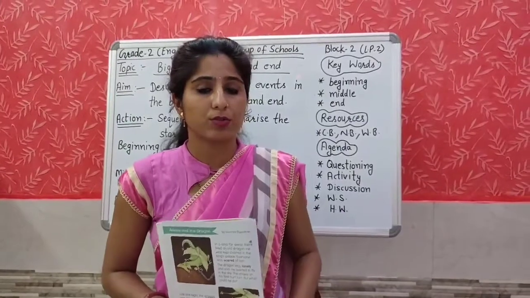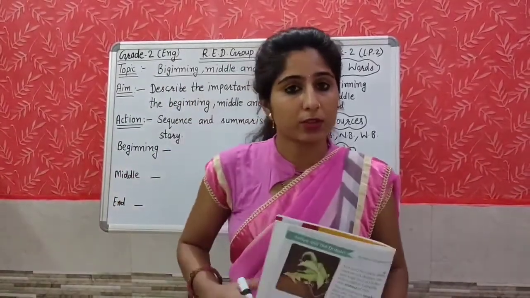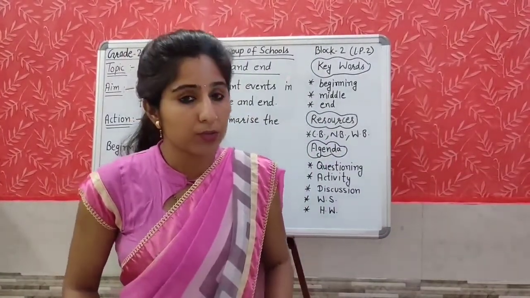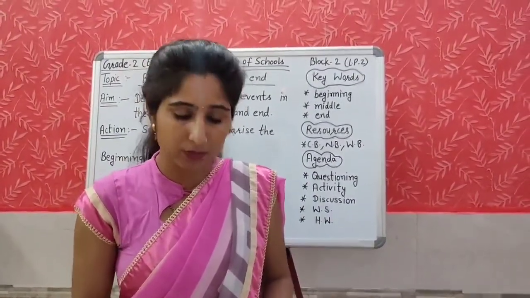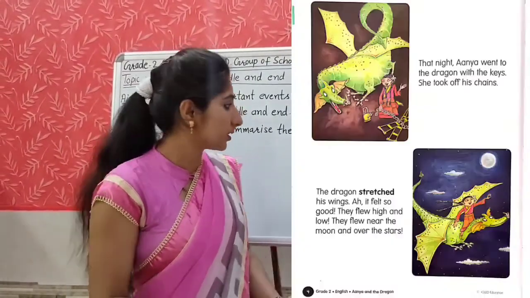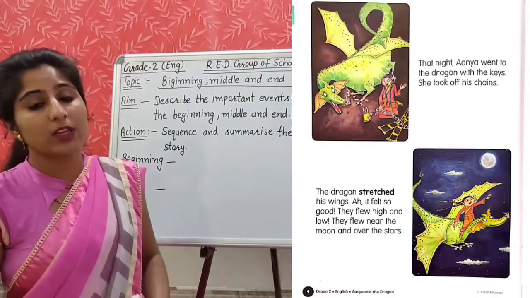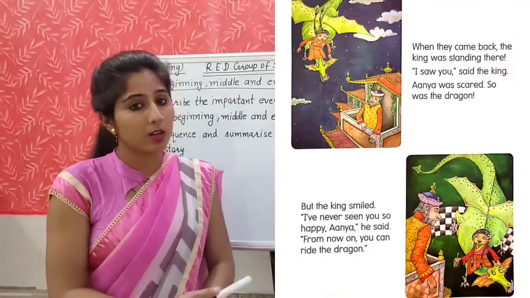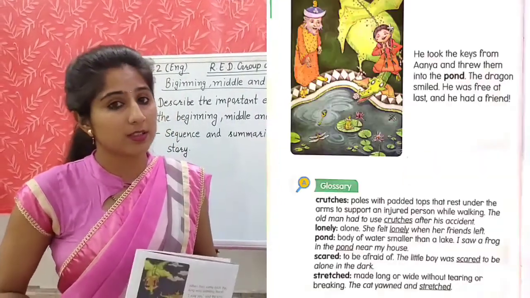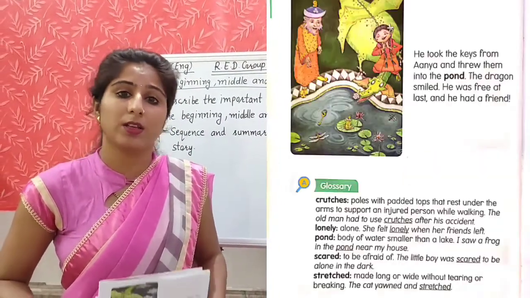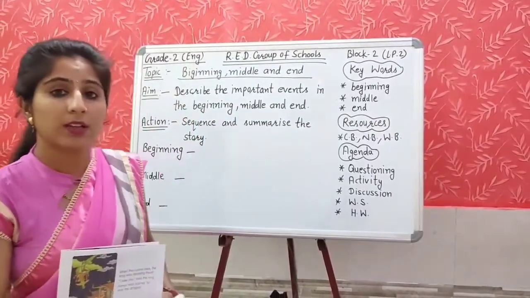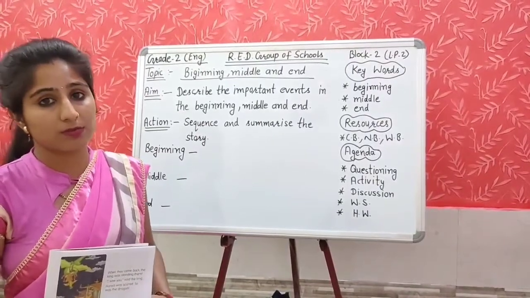Now what you are going to do, you will do this activity with your partner, and your parents will be your partner. You will move on to the next pages of the story. I have read, and you will move on to the next page like this. This is the next page of the story, and you will read all the rest of the pages, and then you will discuss with your partner which are the important parts of the story, which are the important events in this part of the story.